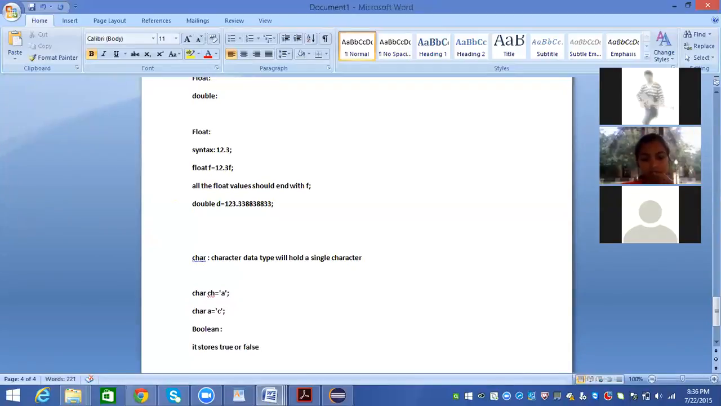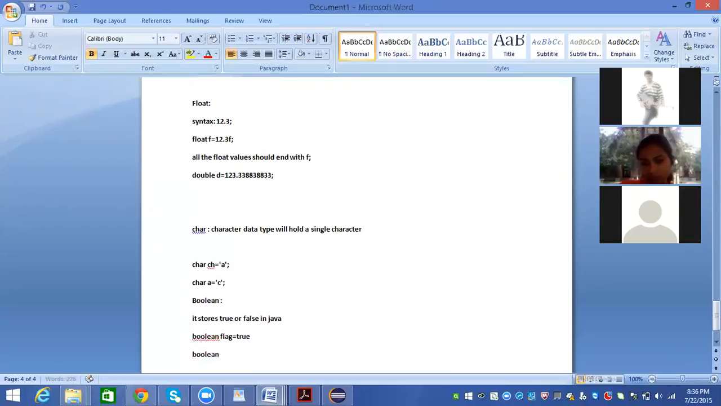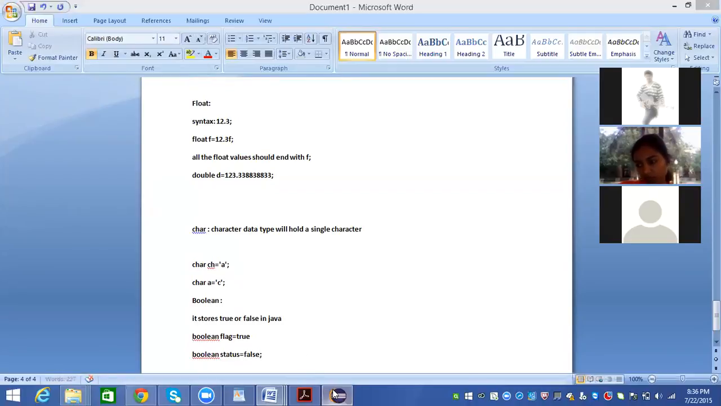Okay. In Java, our syntax is boolean, then the variable name, which can be anything, like status or flag. Boolean flag equal to true, or boolean status equal to false. This is how I represent the Boolean variables.